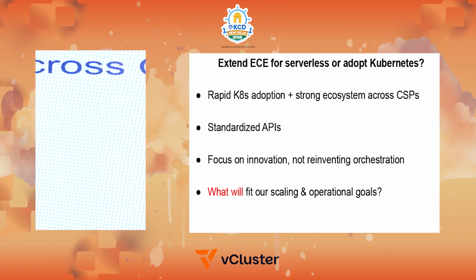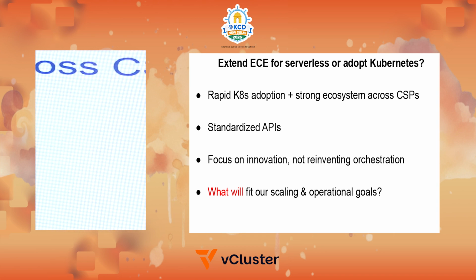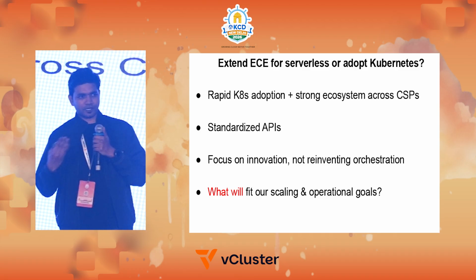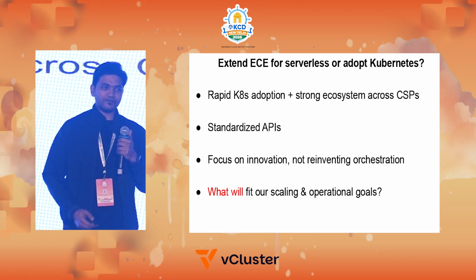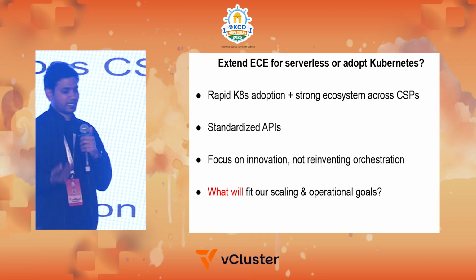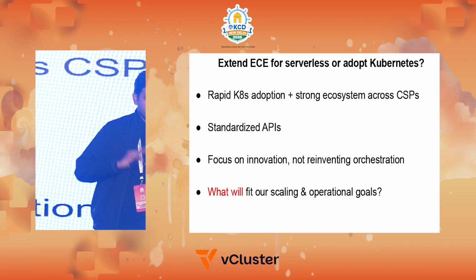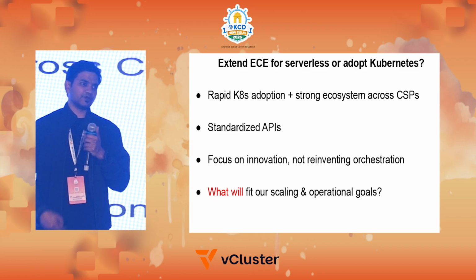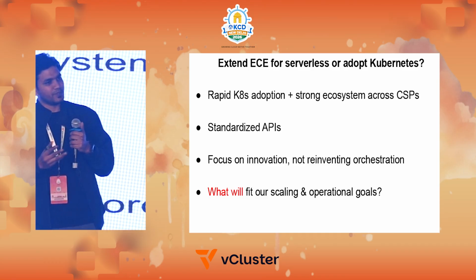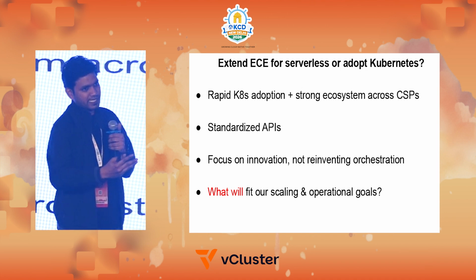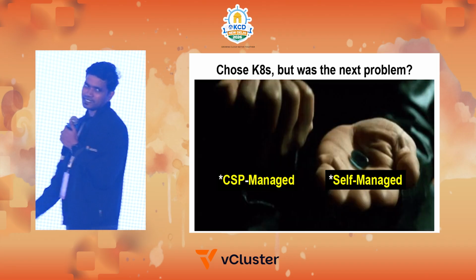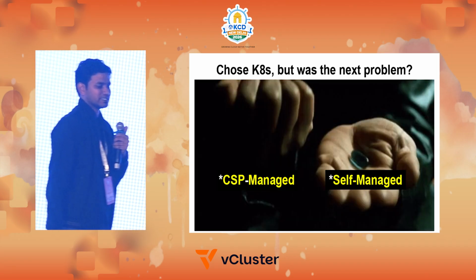One is that we found rapid Kubernetes adoption, and people are contributing a lot on the Kubernetes side, and we have strong CSP, cloud service provider, support for Kubernetes. We also have standardized APIs already in Kubernetes, which is an advantage, because we don't have to build it from scratch or reinvent it again. And we had a time crunch. Based on the time constraints, we wanted to make sure we deliver serverless at better scale as well as performance. So we chose Kubernetes.